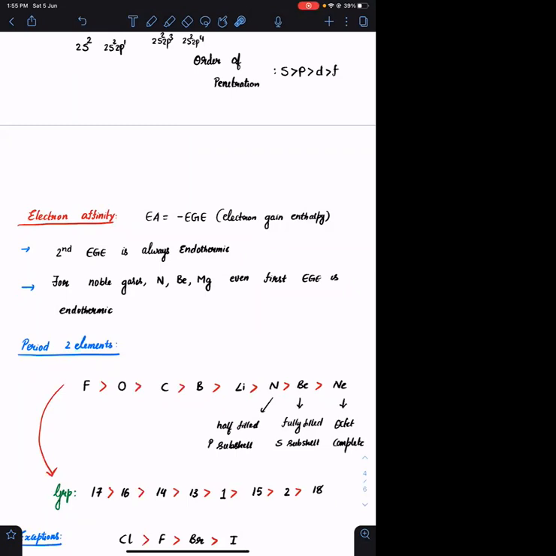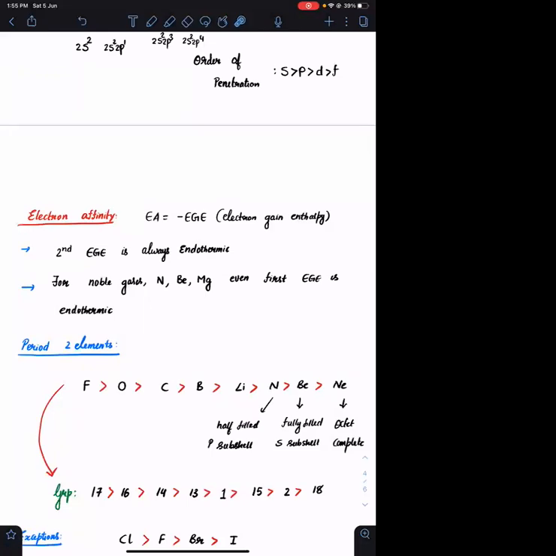In general, questions on the reason do not come in the exam. In case there is a question on the reason, meaning why magnesium has negative electron affinity, then this is the reason: because of the completely filled s subshell of magnesium and because of its lesser Z star. Beryllium, because of its smaller size and its completely filled s subshell. Nitrogen, because of its smaller size and its half-filled configuration, they are having negative electron affinity.